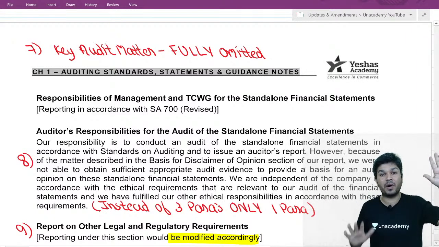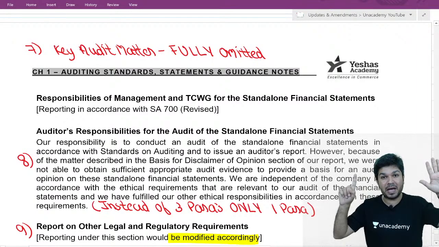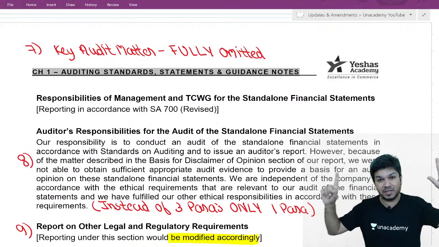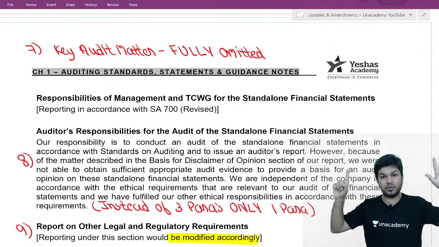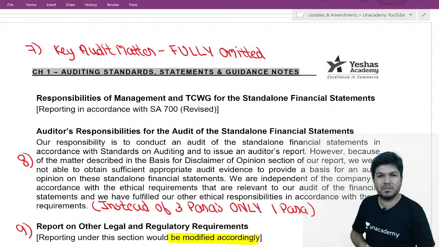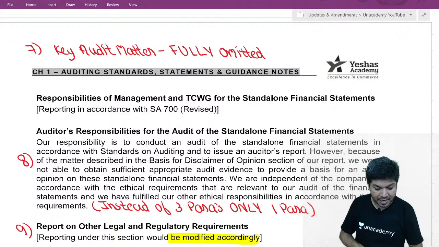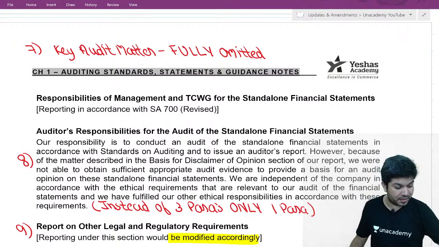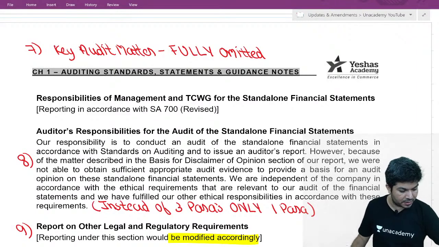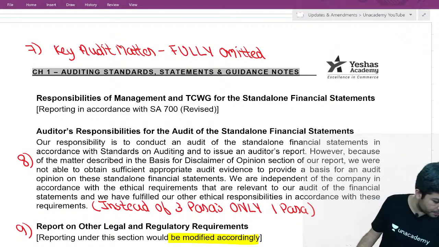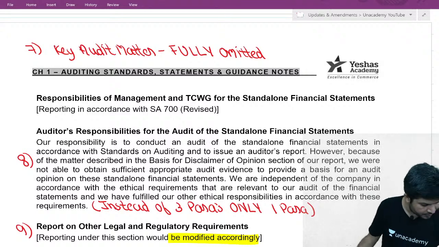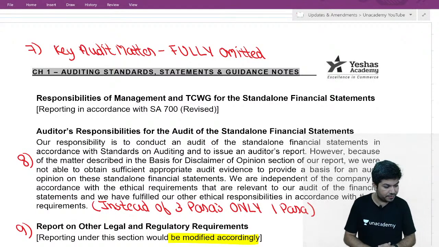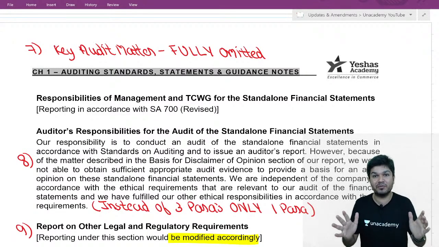Fifth, extra para, why disclaimer. Sixth, second para goes away in basis for disclaimer. Those 4 general sentences go away. Seventh, key audit matter goes away. Eighth, auditor's responsibility, instead of 3 paras, only 1 para. And ninth one, other legal and regulatory requirements will be modified accordingly. These are the changes which come whenever we are having a disclaimer of opinion.